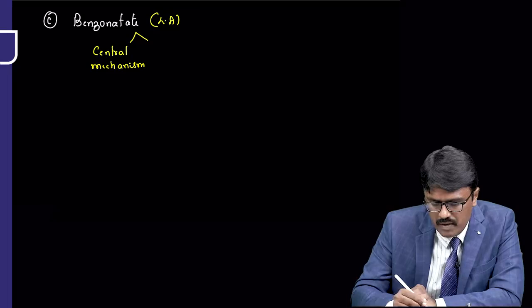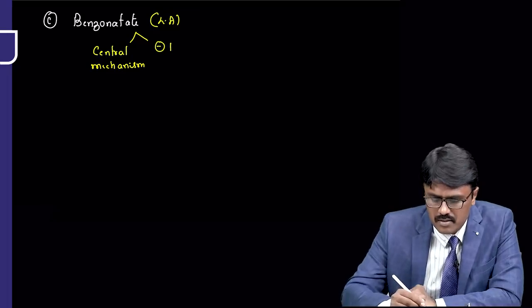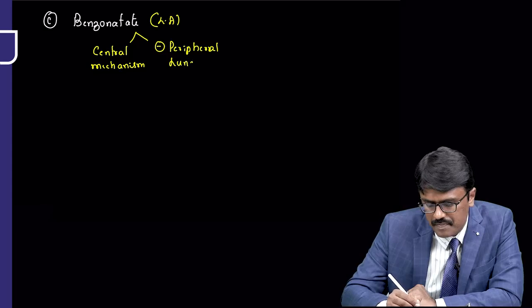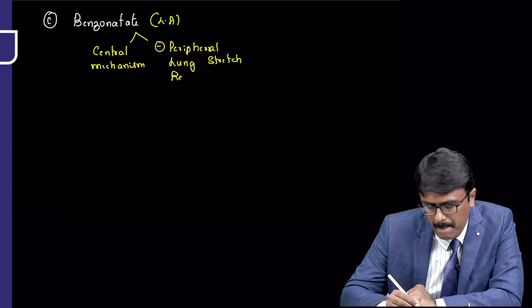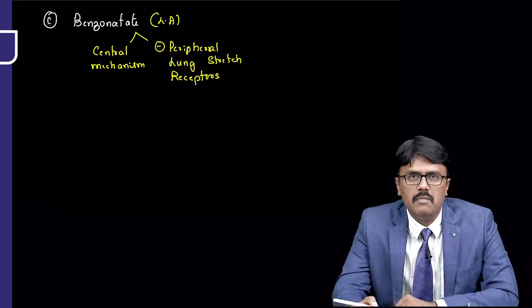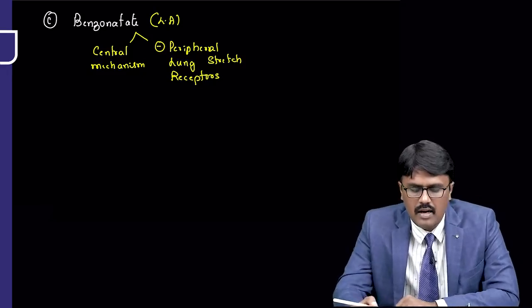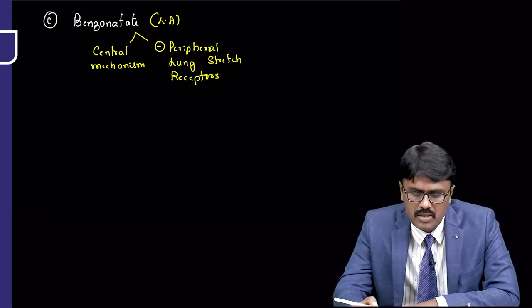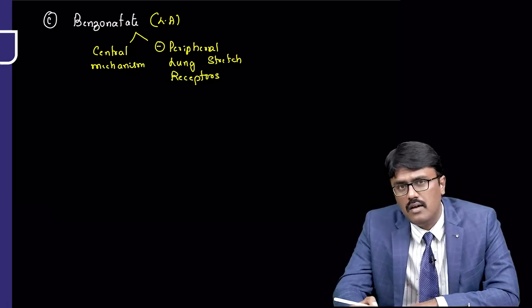And also it has a peripheral mechanism in the lung: it inhibits peripheral lung stretch receptors. So the name is benzonatate and it is a local anesthetic. It has a central mechanism to suppress the cough and also inhibits peripheral lung stretch receptors.